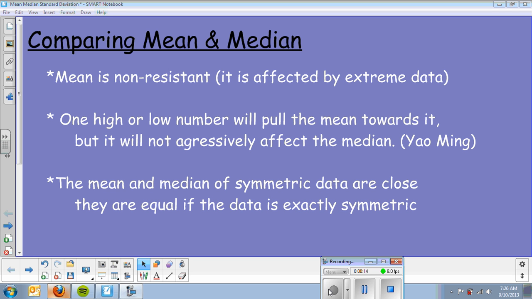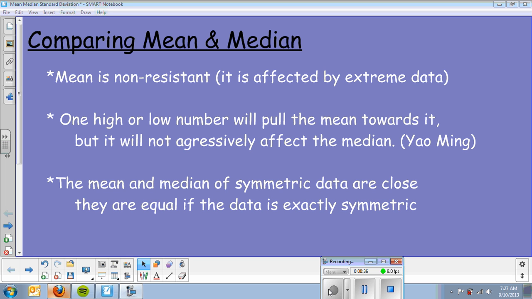The mean is non-resistant, is affected by extreme data. What that means is basically one high or low number will pull the mean towards it, but it will not aggressively affect the median. If you remember when we did the human box plot in class, and we brought in my special guest Yao Ming, how he really affected the average, but not so much on the median.